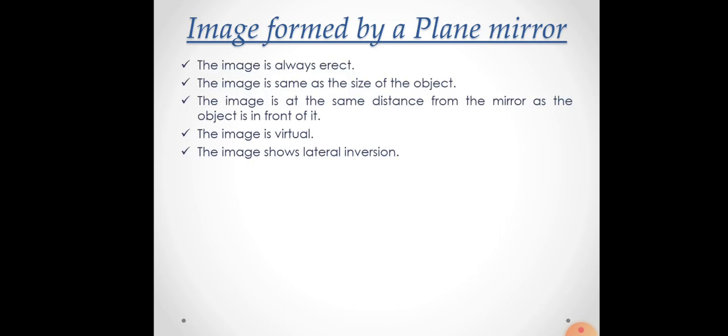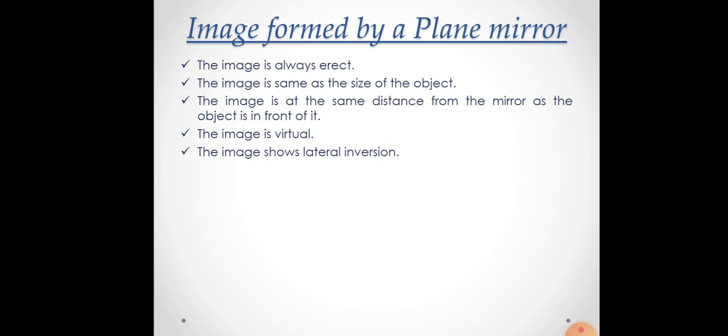So there are certain characteristics of images formed by plane mirror. What are they? First one is the image is always erect. That means it is always in standing position, right? The image is same as the size of the object. That means the size of the image is equal to the size of the object.